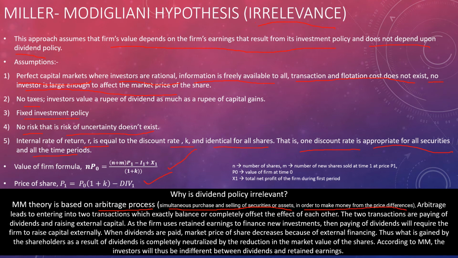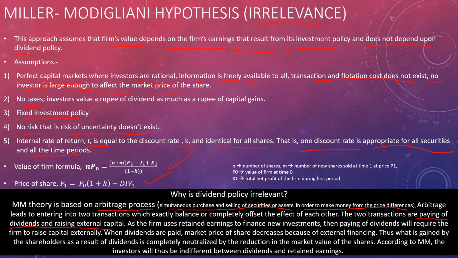Suppose you buy a product in a market at a much cheaper rate, then you sell that particular product in a different market at a higher price. So that is the price difference. Arbitrage leads to entering into two transactions which exactly balance or completely offset the effect of each other. The two transactions here are paying of dividend and raising external capital.